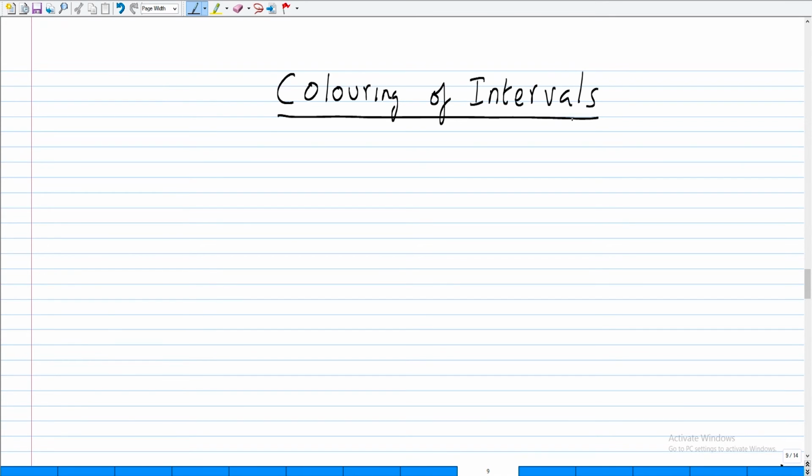So recall what we started off with: some coloring problems, and I introduced intervals to you. What you should do is color the intervals such that no two overlapping intervals get the same color. Intersecting intervals, different colors.